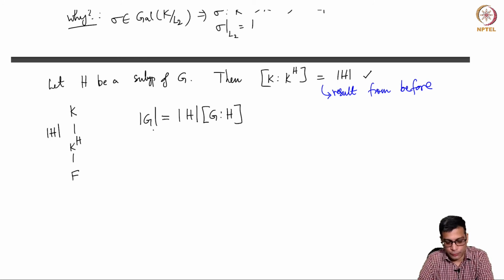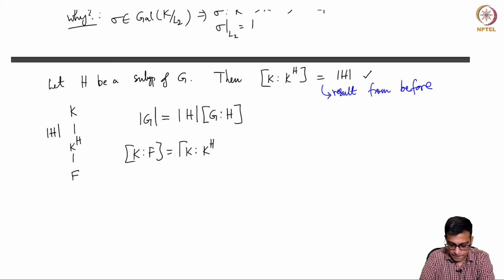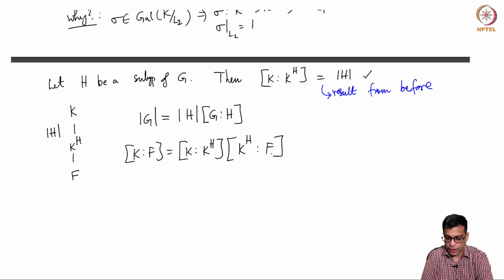So the order of a finite group G is equal to the order of the subgroup H times the index of the subgroup. On the other hand, we also know that the degree of K over F is equal to the degree of K over K^H times the degree of K^H over F. So this is equal to this times this. These are both facts that we have studied in their respective courses. This is from group theory, this is from field theory.